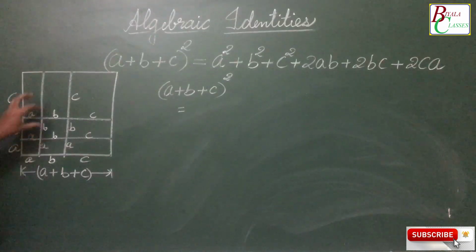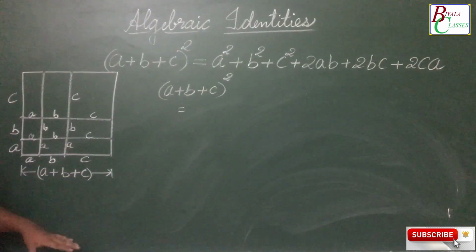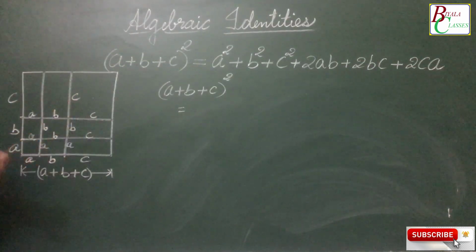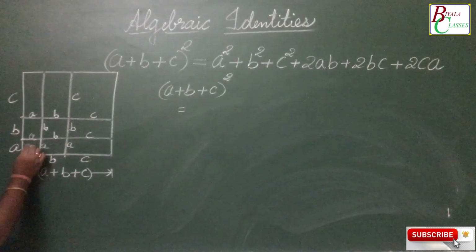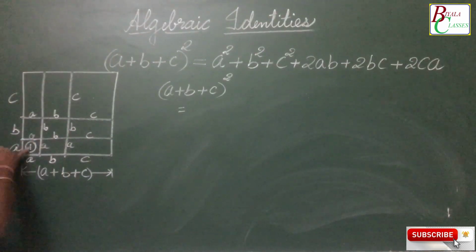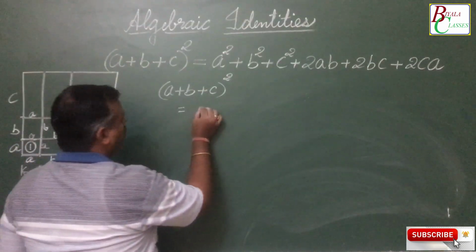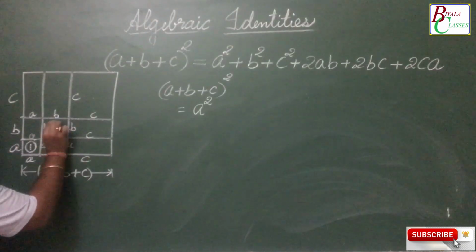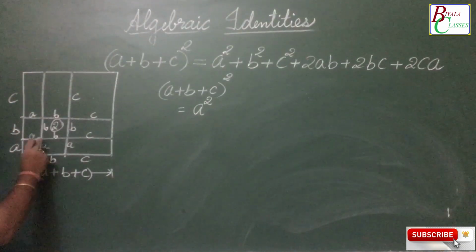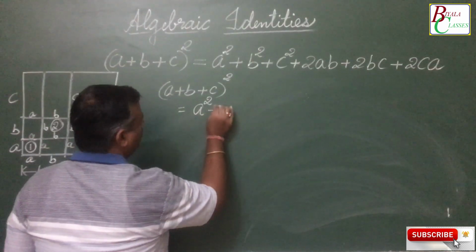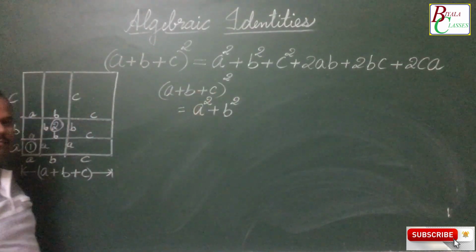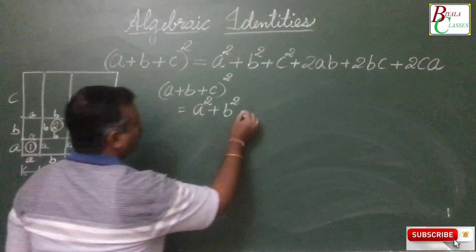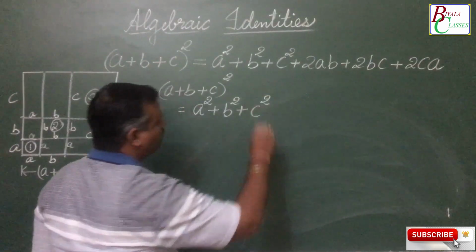Now let us take the area of all these together one by one, because when we are taking the total area, it will include all these 9 parts. So let's start with this area one by one. The first area, what is it equal to? It is a square, so its area is a squared. Let's take this as the second part. This is again a square, so its area is b squared. Let's take this as the third part. It's again a square, so the area is c squared.